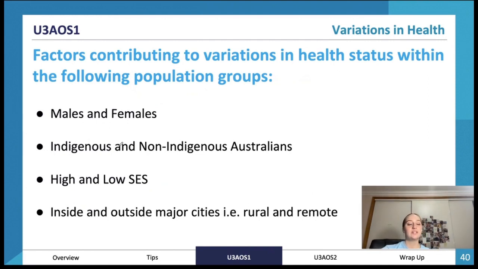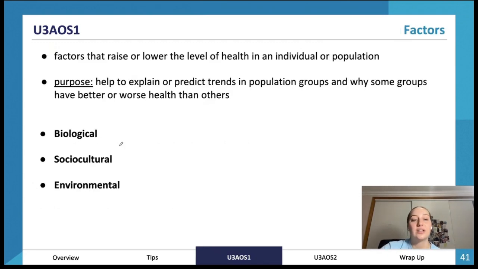So, variations in health. In Area Study 1 we look at factors contributing to variations in health status within different population groups. We compare males and females, Indigenous and non-Indigenous Australians, high and low SES, so socioeconomic status, and inside and outside major cities, so rural and remote areas. These are factors that raise or lower the level of health in an individual population. We've got biological, sociocultural, and environmental factors. The purpose of this is to explain and project trends in population groups and why some have better or worse health than others.